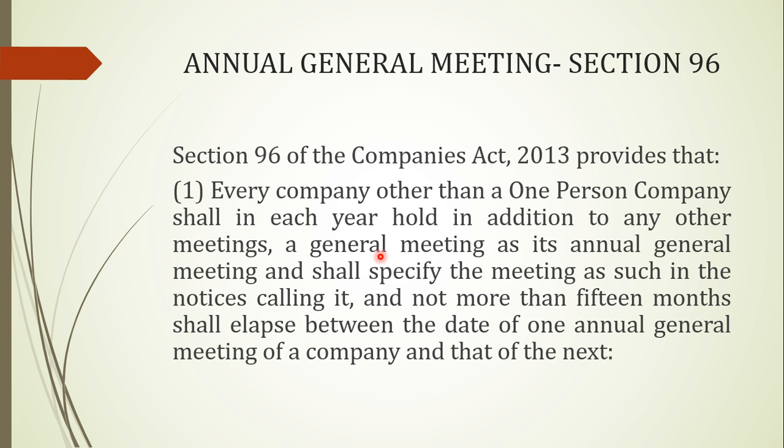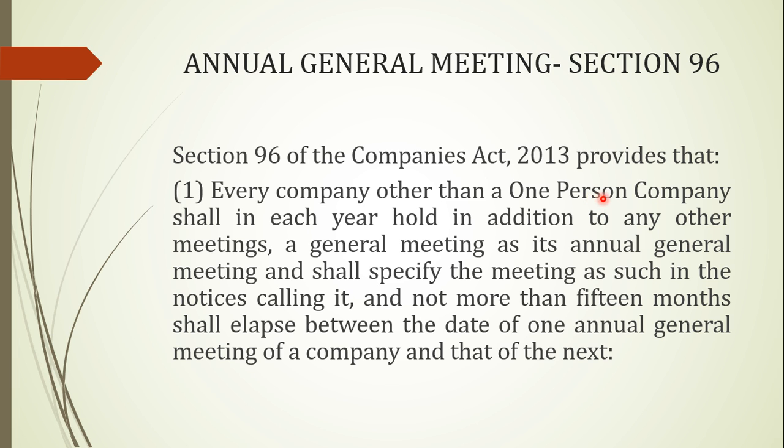Okay, so in subsection 1 of section 96 of the Companies Act 2013, it specifically mentions that every company other than an OPC, because OPC, that is one person company, has the privilege of not having to hold the AGM.